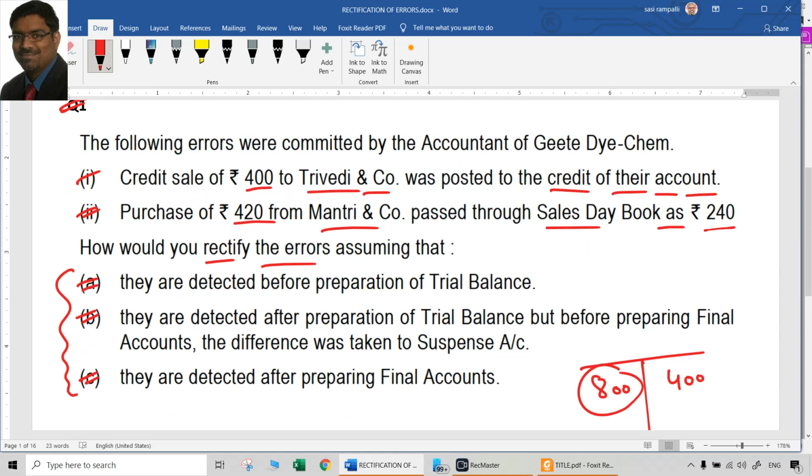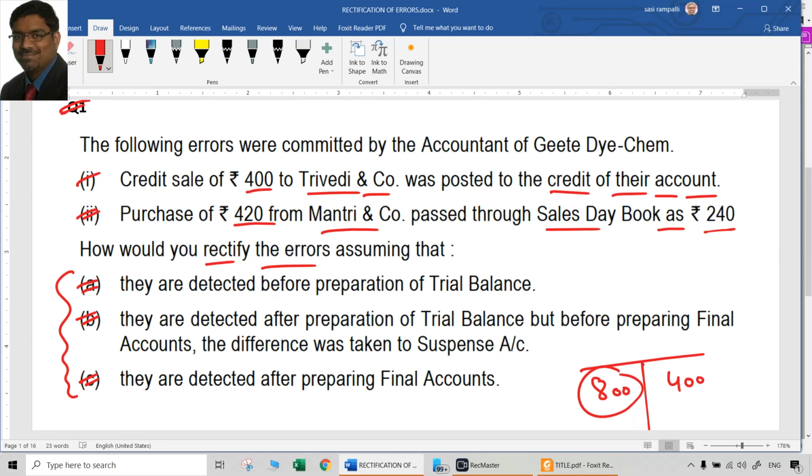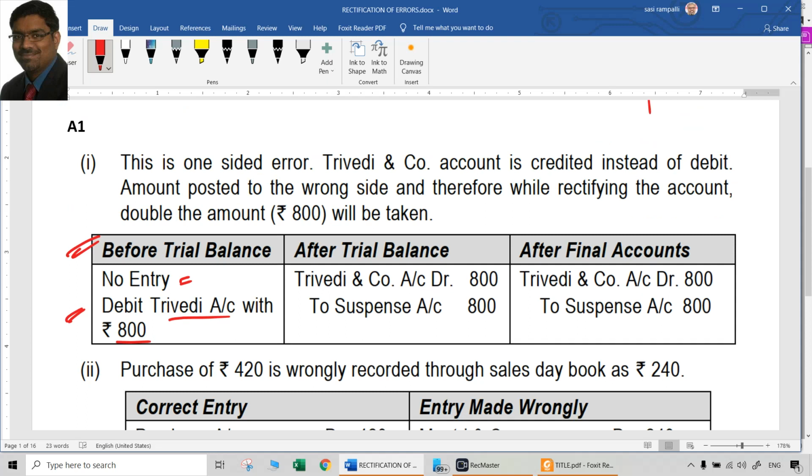Again, Trivedi account has to be debited with 800, that is for sure. So Trivedi account Dr 800, that is for sure. But credit should be given to what? Naturally suspense account, there is no option. So the entry here will be Trivedi and Co account Dr to suspense account. That is the entry to be written as a rectification entry after the preparation of trial balance.